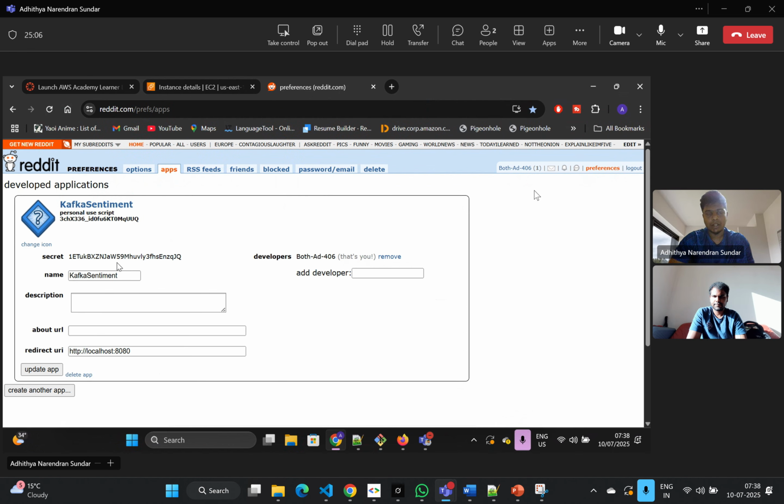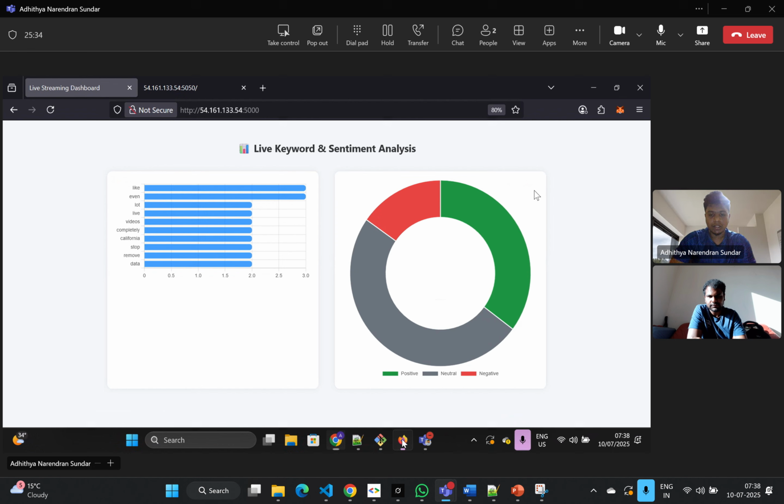We have also created a Python script where the actual application, the actual working, is done. In that Python Kafka application, which is also embedded with a Flask visualizer, is where we will be pasting all these credentials and getting the raw metadata from Reddit, I mean, the Reddit comments that are being generated as we speak right now. So let me quickly share the screen where it is being populated.